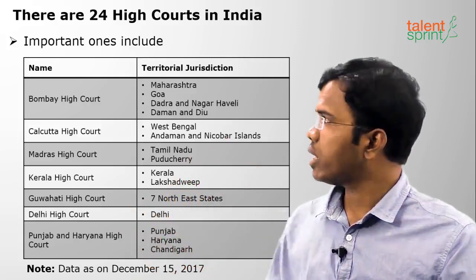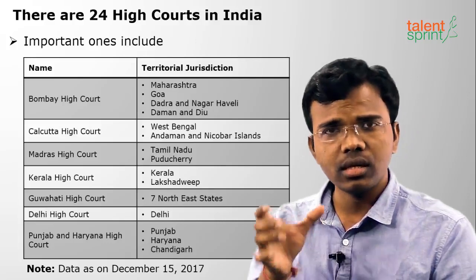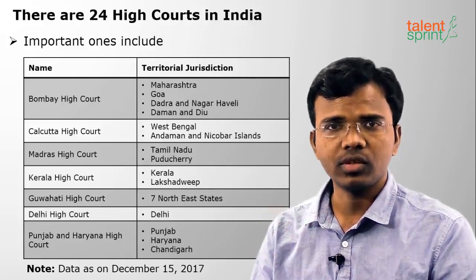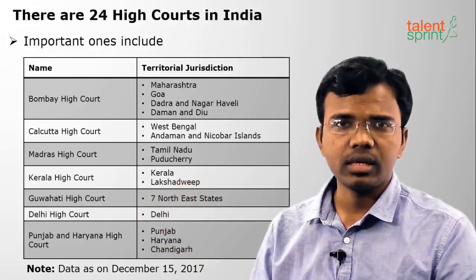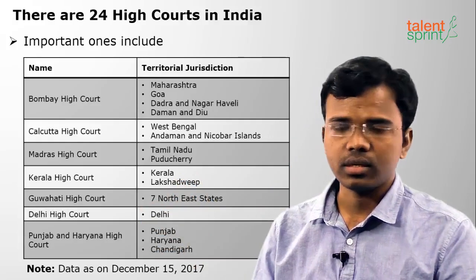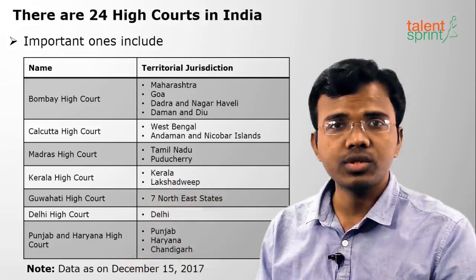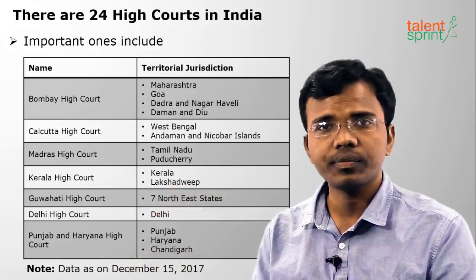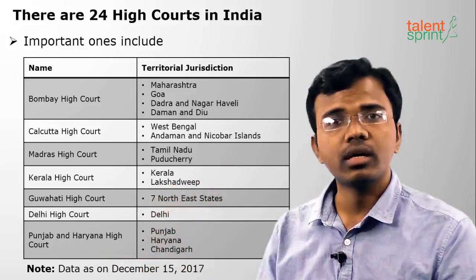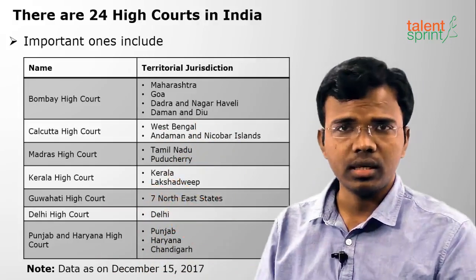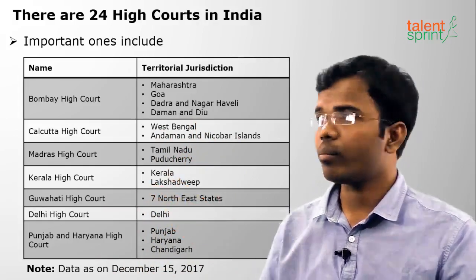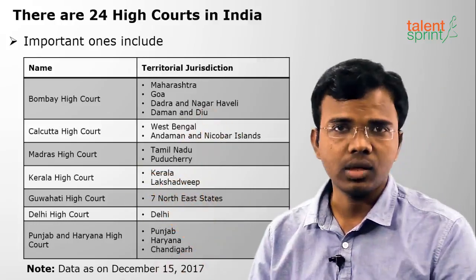Okay. Moving on to the next one, that is Madras High Court. These are the names of the original High Court. We can't say Chennai High Court. Okay. Because these are the names till date. They are not changed till date. Okay. So Madras High Court has the jurisdiction of obviously Tamil Nadu and also the Union Territory Puducherry. These are the 3 courts which are older in India, oldest in India. Bombay, Madras and Calcutta High Courts.